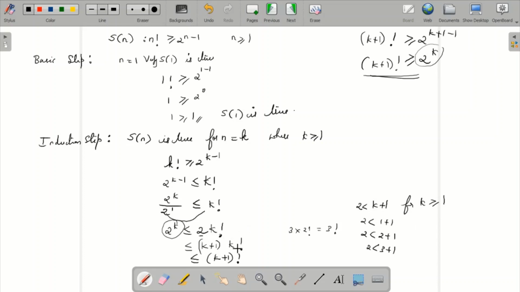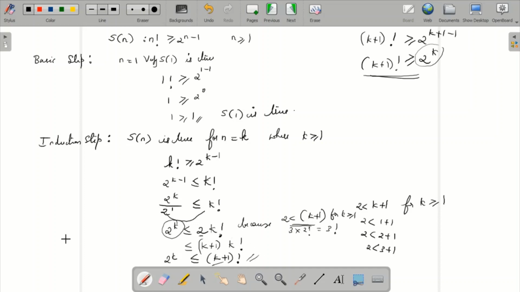K plus 1 into k factorial, and I got k plus 1 factorial. So here you have 2 to the power k. Just check what we wanted: 2 to the power k is greater than or equal to k plus 1 factorial. Because 2 is less than k plus 1 for k greater than or equal to 1, I replaced 2 with k plus 1. This is an important step: you need to state why you can replace 2, because 2 is less than k plus 1 and k can be anything greater than or equal to 1. Then we got this particular step finally.